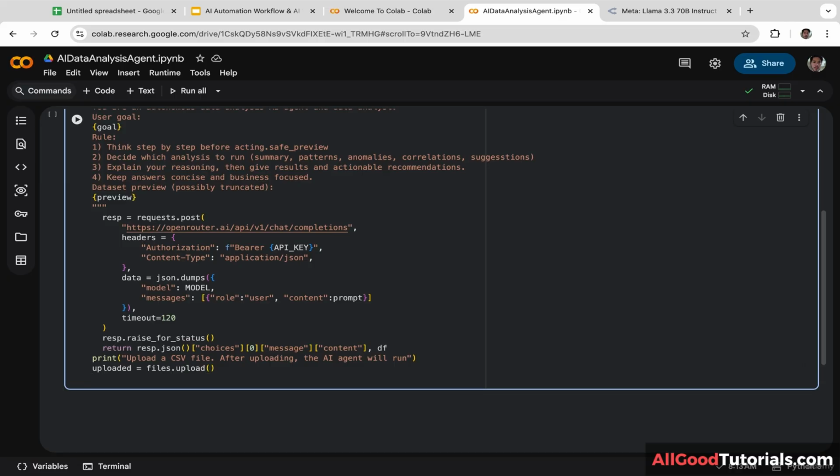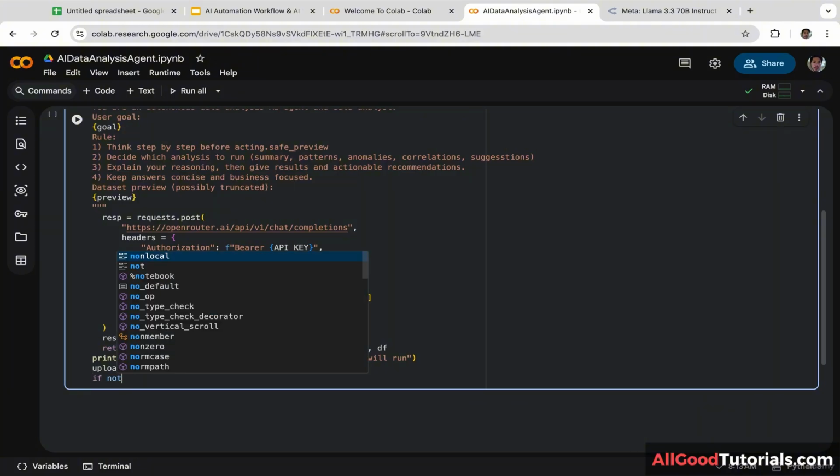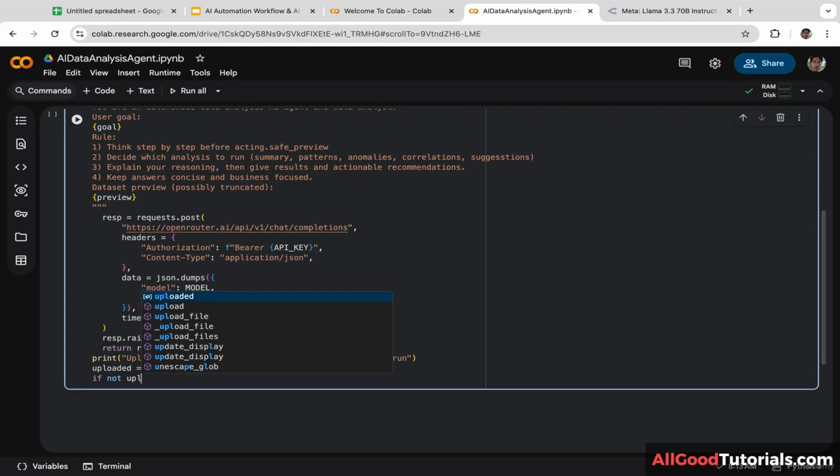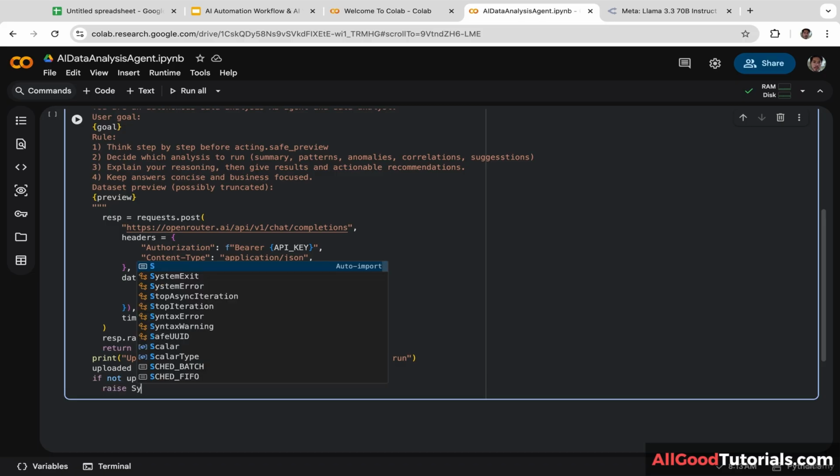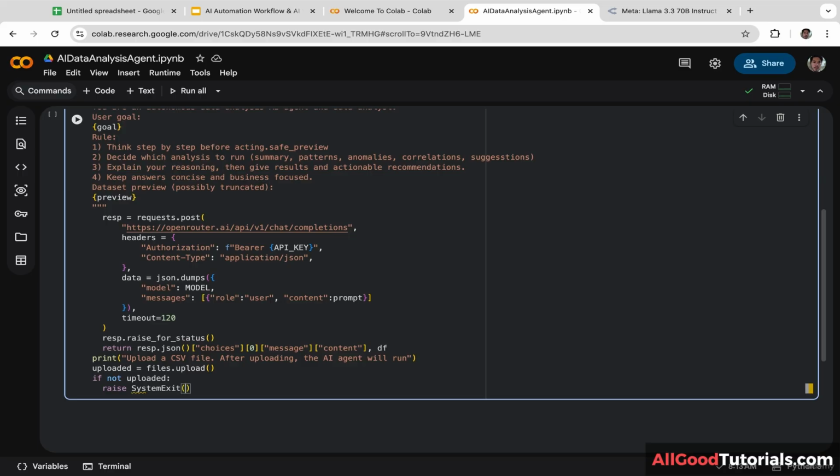Next, we are going to create a conditional statement to check if the file was uploaded. If not uploaded, then we are going to display a warning message. Raise SystemExit: No file uploaded.